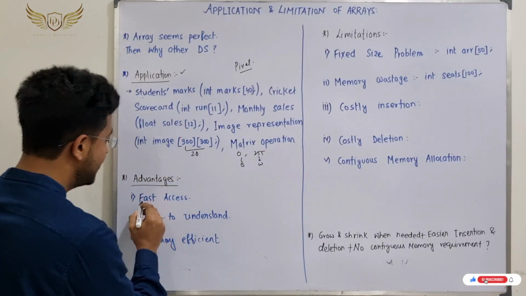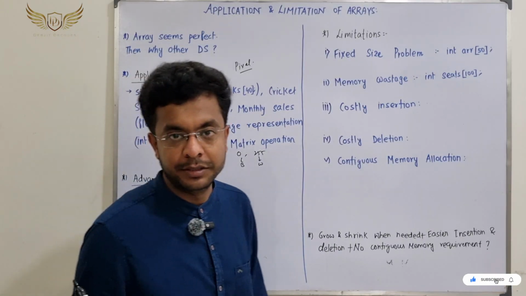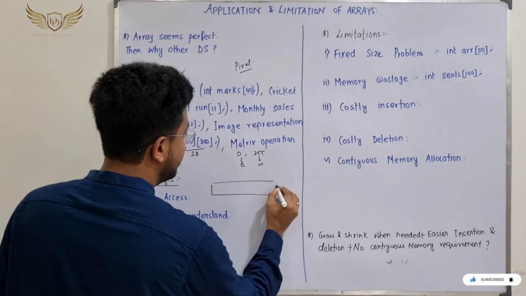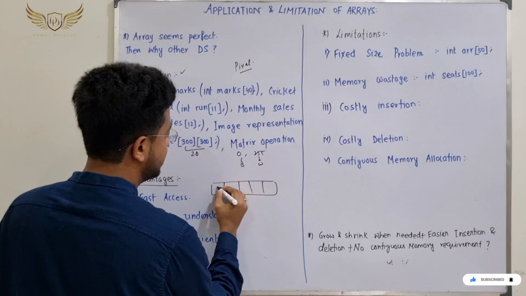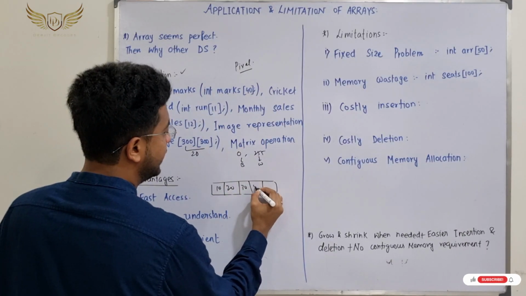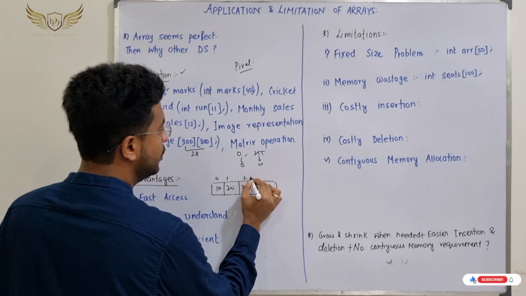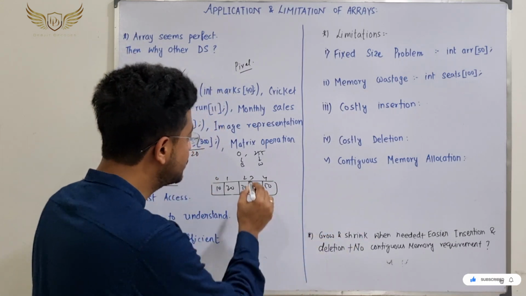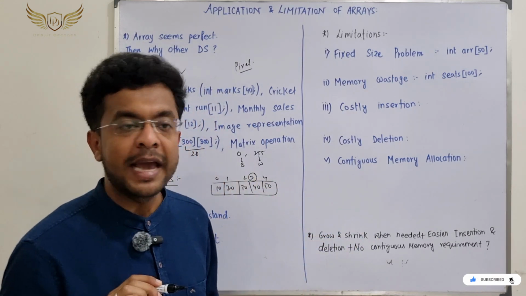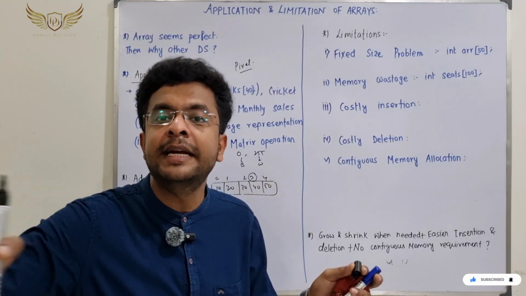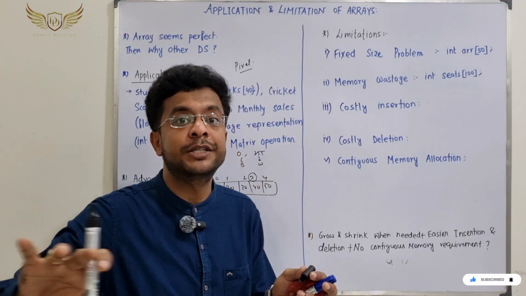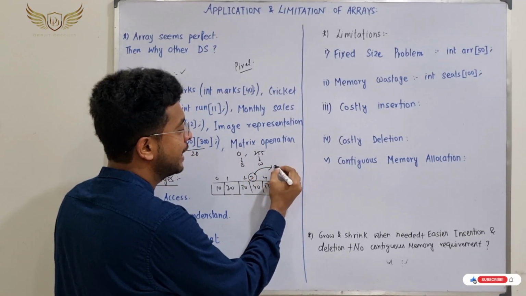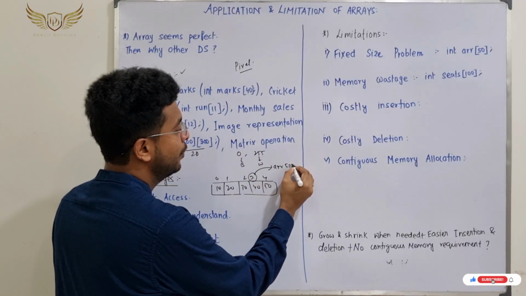Now if you see fast access, brilliant advantage, right? What is the meaning of fast access? Suppose there is an array of some elements, say 10, 20, 30, 40, 50, with indices 0, 1, 2, 3, 4. So how do we access array elements? We have talked rigorously. We access it through these indices. We do not need to traverse the entire array. We do not need to search for anything. To access any element, we simply go by this and we write ARR[3]. We will be getting this value.